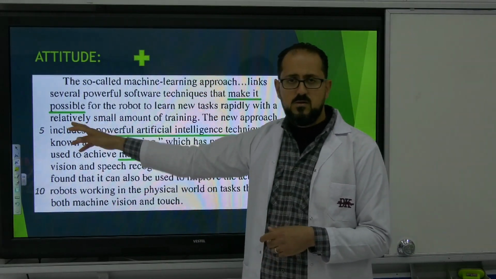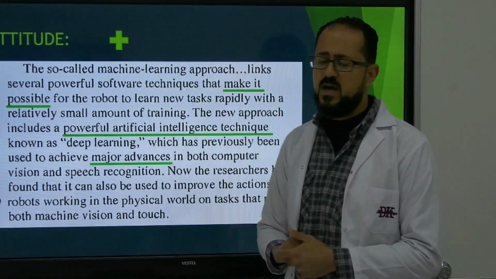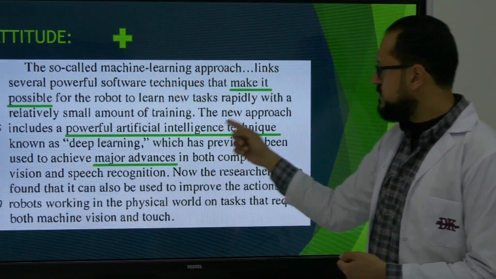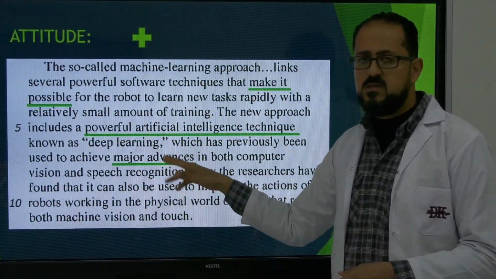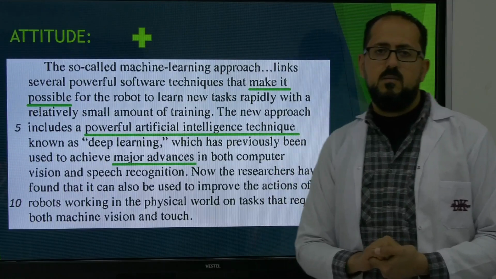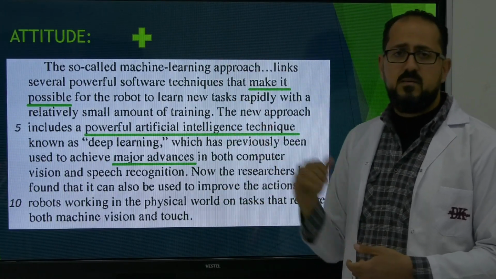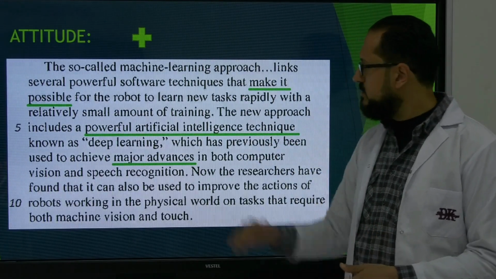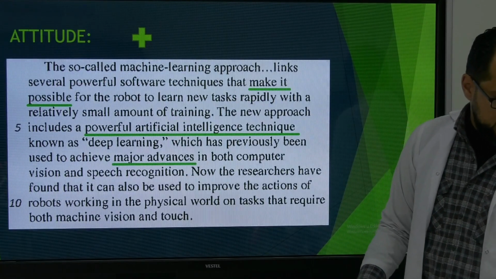Make it possible. So again, make it possible, it could happen, so it has a positive attitude. A powerful artificial intelligence technique, I talked about this, powerful means positive, and advances also means positive. So this text, let's say a passage, has a positive attitude. How? By just looking at the underlined words.